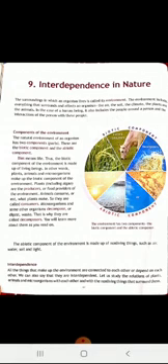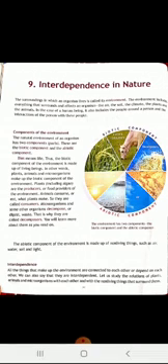Human beings include the people living around us and our interactions with those people. So in case of a human being, it is related with the people.